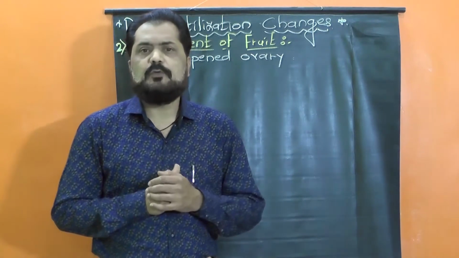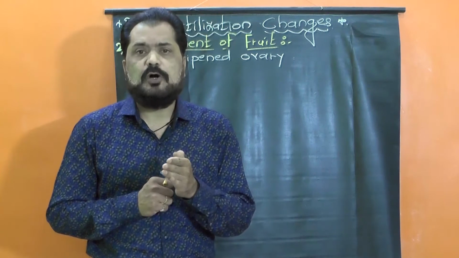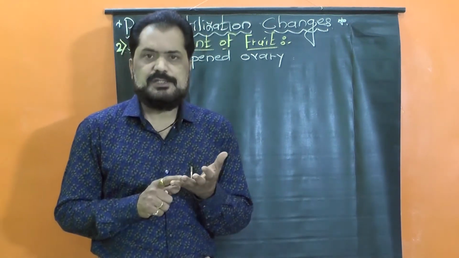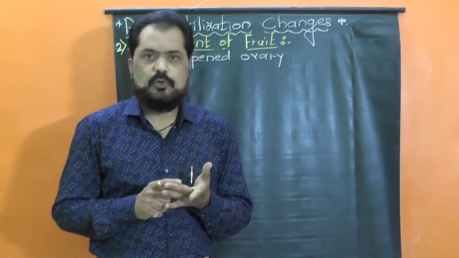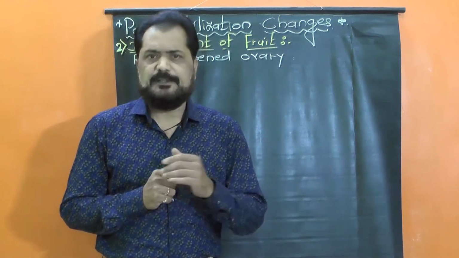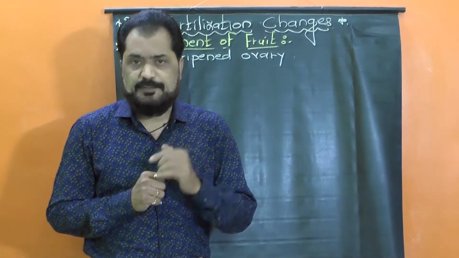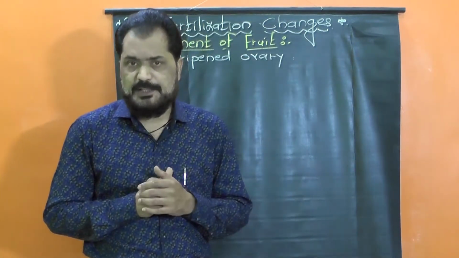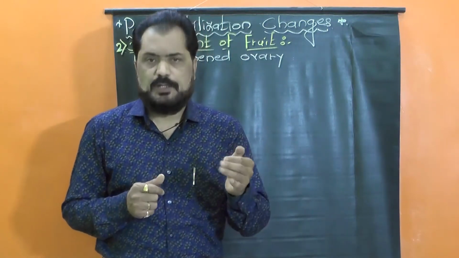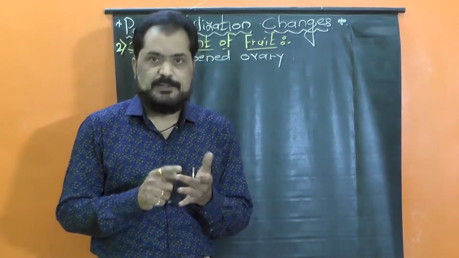But temporarily, I would like to tell you there are 5 major groups of plant growth hormones: auxins, gibberellins, cytokinins, ethylene and abscisic acid. Whenever the pollen tube enters the ovary cavity at the time of fertilization, it releases certain plant growth hormones, mainly auxins, gibberellin, cytokinin.